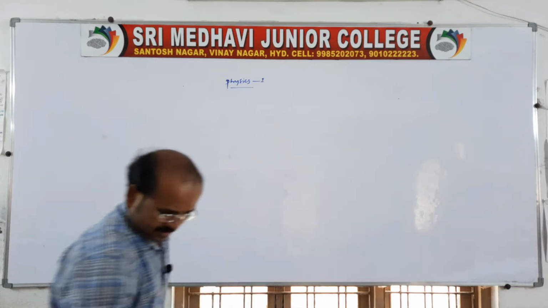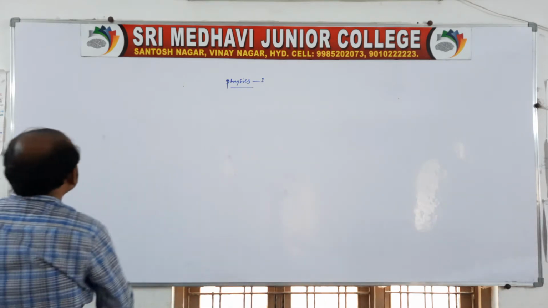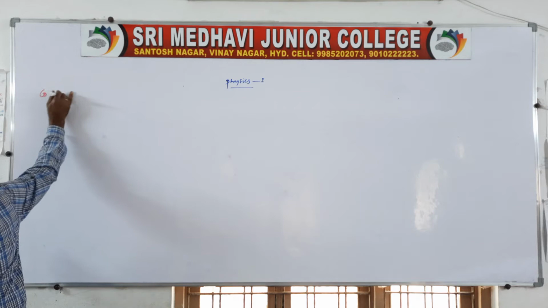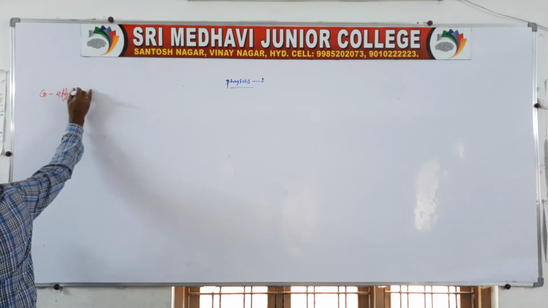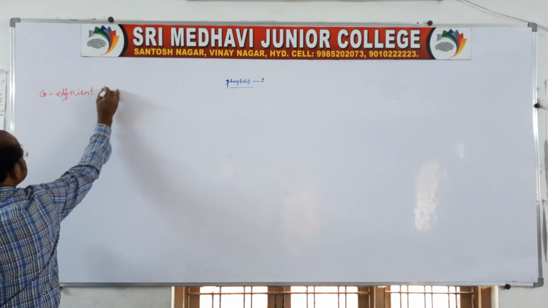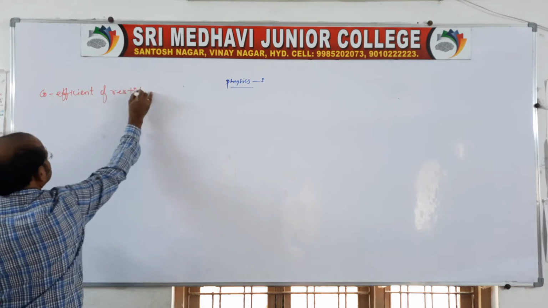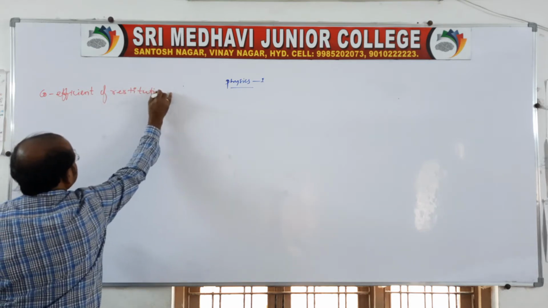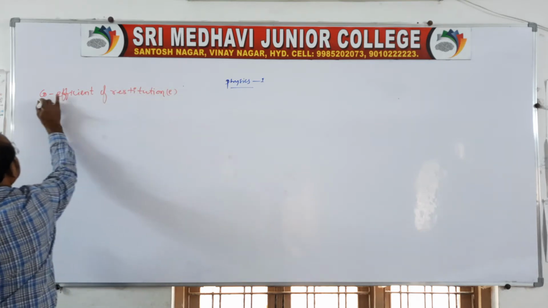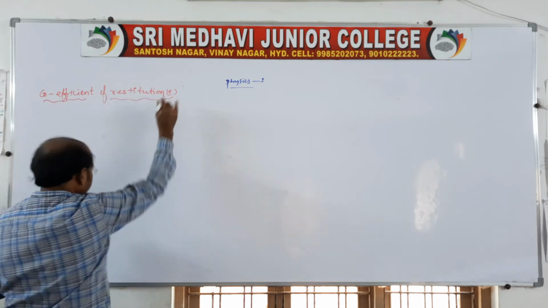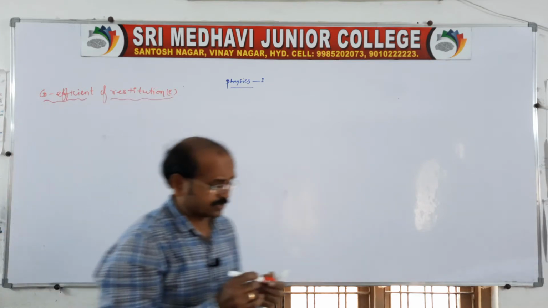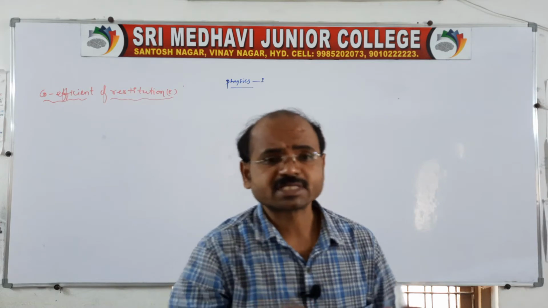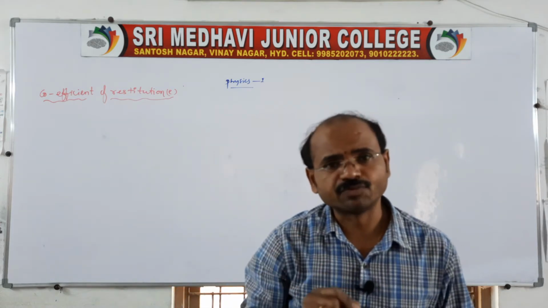Right here. So next one, coefficient of restitution. Coefficient of restitution, that is e. Sir, what is coefficient of restitution? Of course, in the previous class also I told you very clearly about the coefficient of restitution.